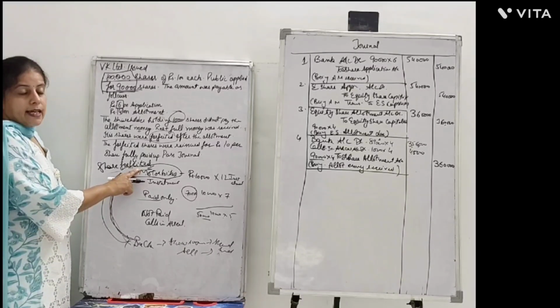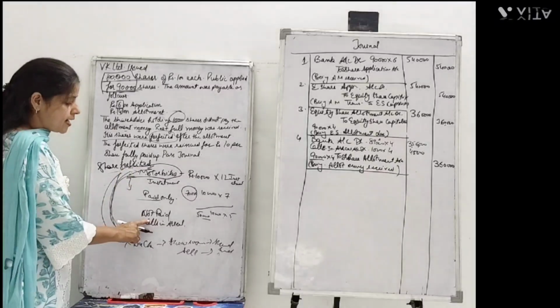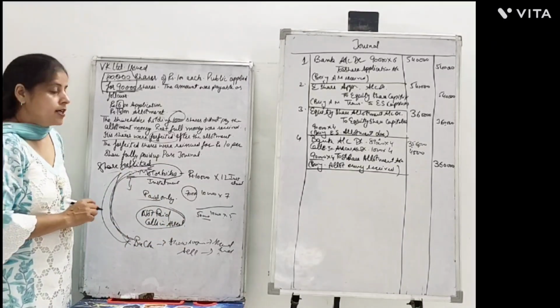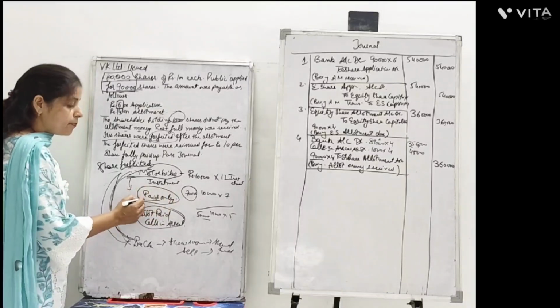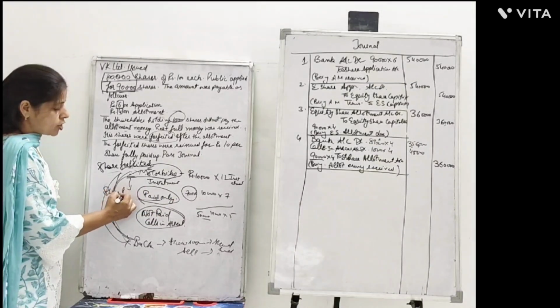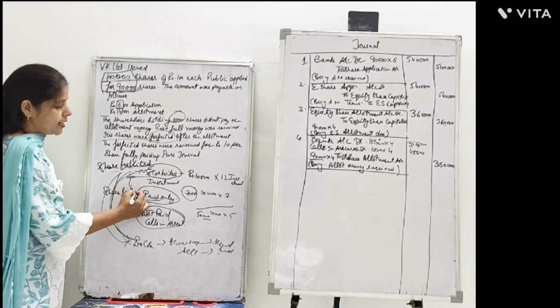In this case, the amount which has not been paid is known as calls in arrears. The amount which has been paid by the shareholder is known as share forfeiture account.